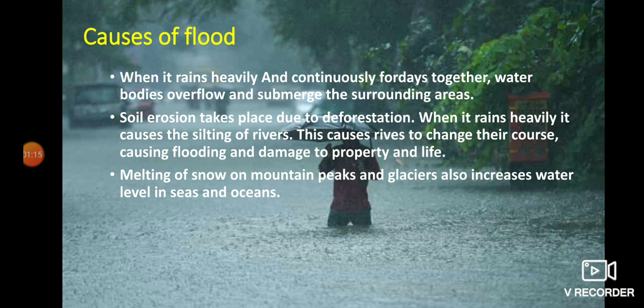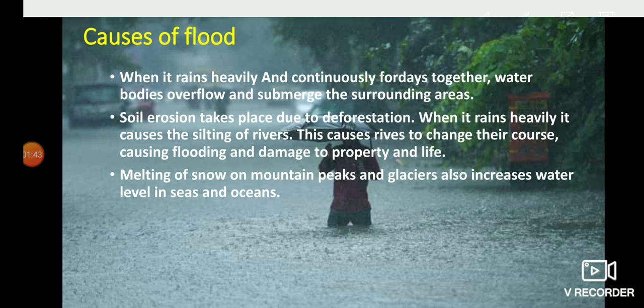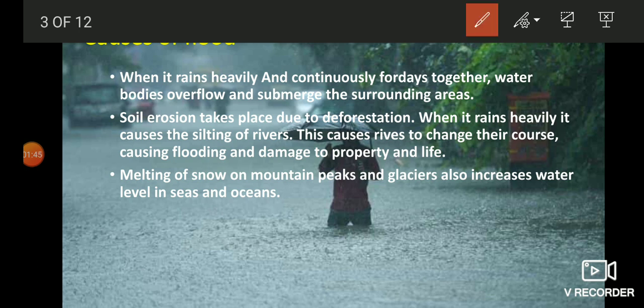Here in the picture you can see, due to the heavy rainfall, the road is submerged by the excess amount of water. Next point is soil erosion takes place due to deforestation. When it rains heavily, it causes the silting of rivers. This causes rivers to change their course, causing flood and damage to life and property. So, what is the meaning of change their course? It means the river changes its path.